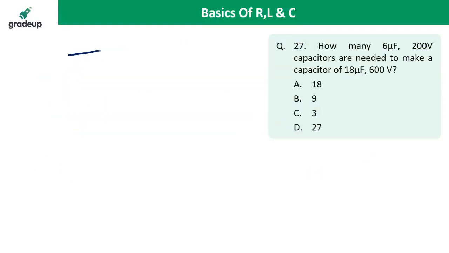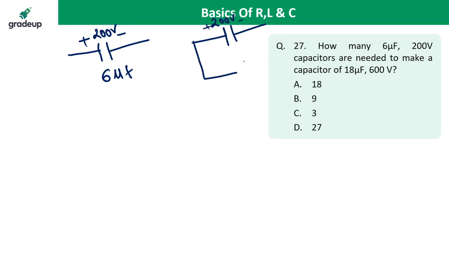One individual capacitor has the value 6 microfarad, and it can hold a voltage of 200 volt. So suppose this capacitor which can hold 200 volt, if I give it 600 volt, it will puncture. If by mistake I apply 600 volt to the 200 volt capacitor, the dielectric will burst and damage the capacitor, because this voltage is not compatible with the capacitor. So the applied voltage is 600, and we have capacitors rated 200 volt.